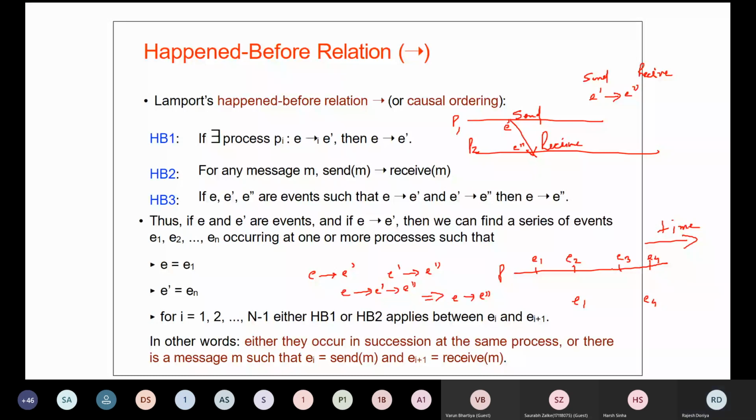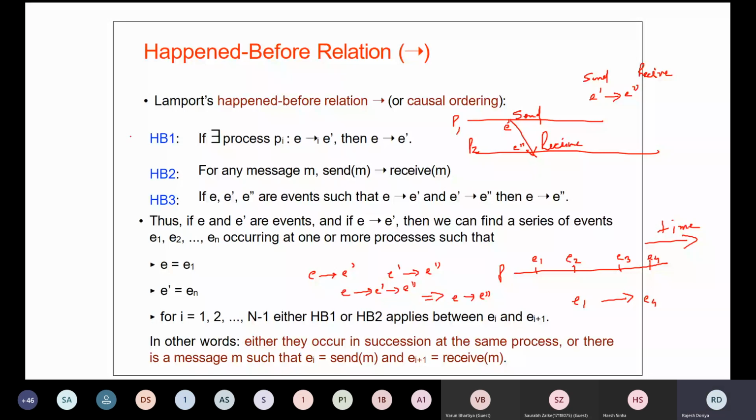So on the basis of observation, since we have observed E1 first, then E4, we can say that E1 has happened before E4. This was your first rule.